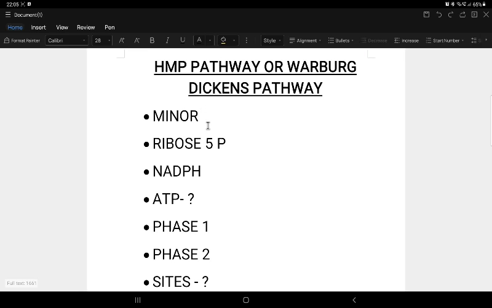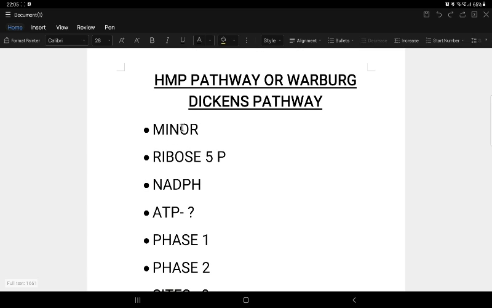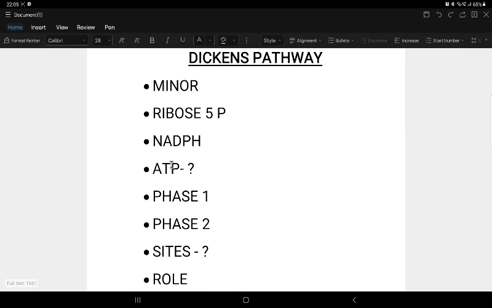The two main peculiar characteristic features of this pathway are that ribose 5-phosphate, a pentose sugar, is synthesized only by this pathway. And also another compound, NADPH: it forms the major source of NADPH. NADPH can also be synthesized by other pathways, but it is synthesized majorly here. So those are the two characteristic features, and it is a minor oxidation pathway. Coming to the ATP bioenergetics of this pathway, no ATP is produced here. That is a very characteristic feature.